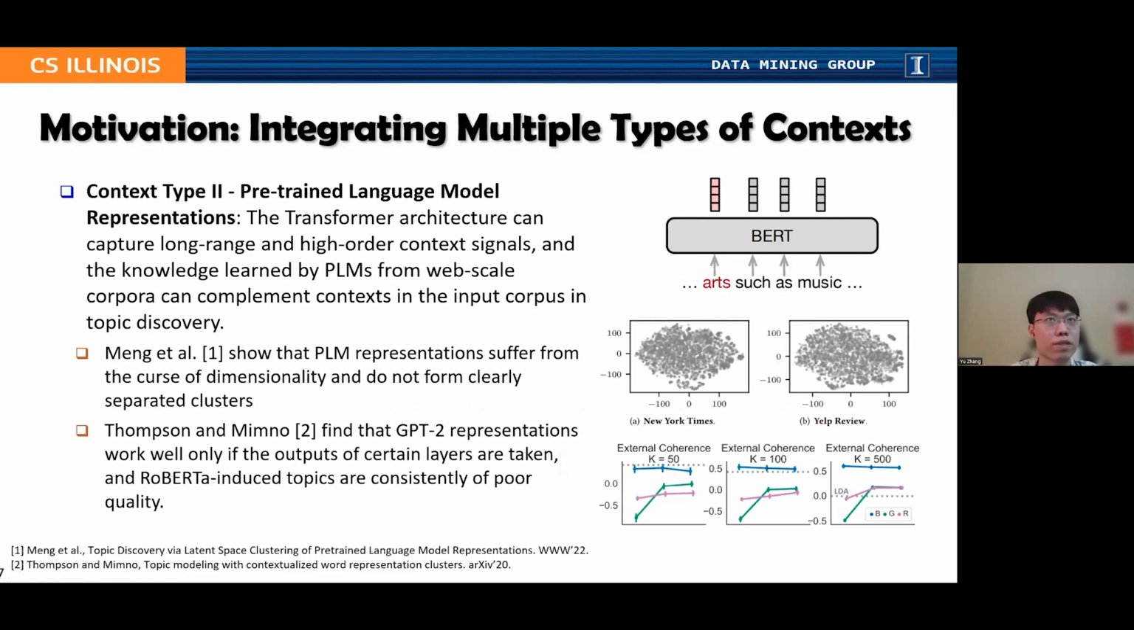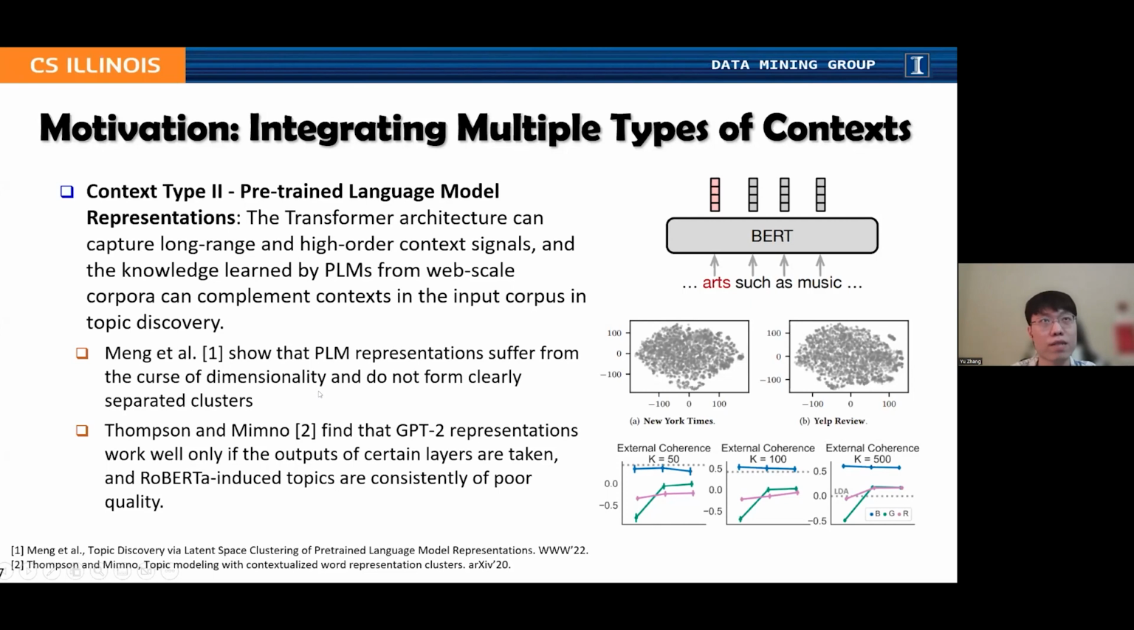pre-trained language model representations. Actually, the transformer architecture can capture longer context signals, and because those PLMs are trained on web-scale corpora, the learned knowledge can complement context in the input corpus, especially when the corpus is not that large. However, there are also some studies reporting that pre-trained language model representations may generate noticeably bad topics.